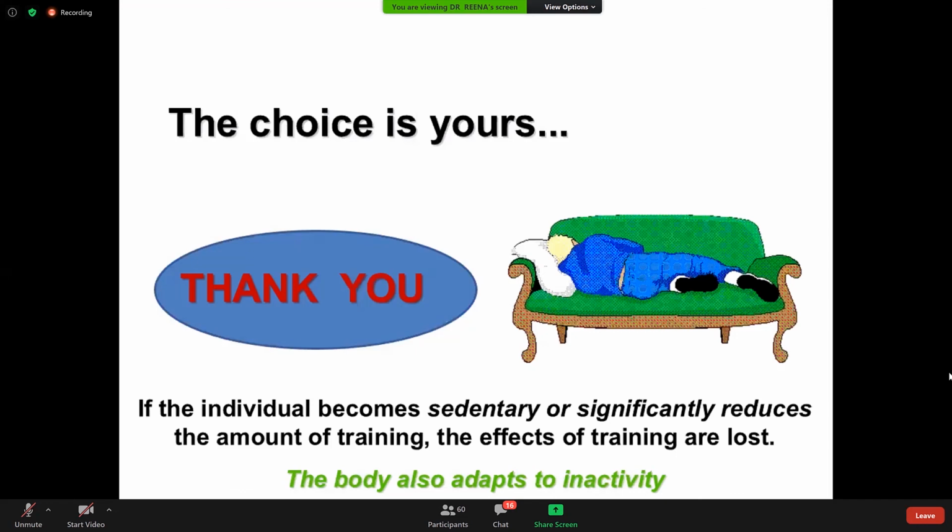Okay, if the individual becomes sedentary, it significantly reduces the amount of training. The effects of training are lost. The body also adapts to inactivity. This means if you do not revise, if you do not keep on reading, then what happens? Your knowledge will be reduced and finally lost. So the body adapts to inactivity. Is it true or not?